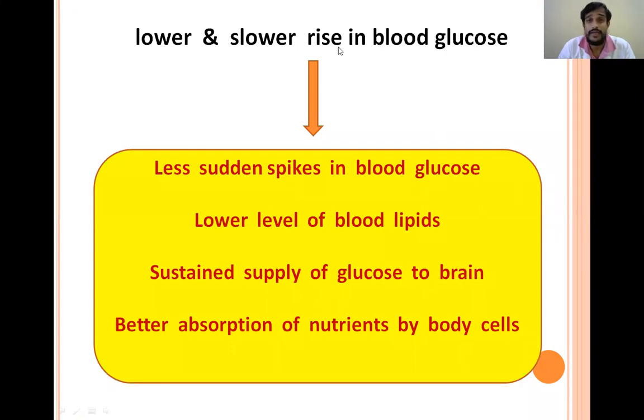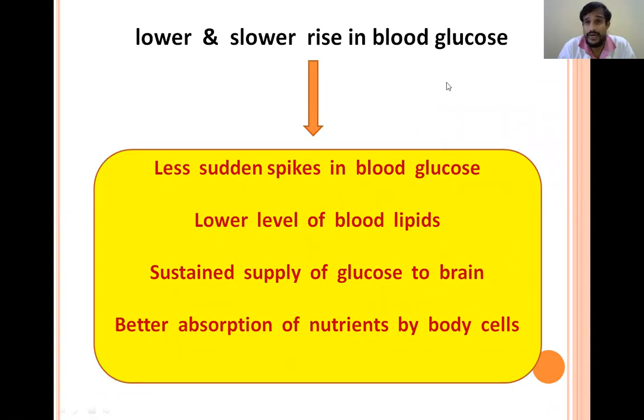This slower rise of blood glucose levels continues for more time, so this will result in a sustained supply of glucose to the brain. And apart from that, there will be better absorption of the other nutrients due to the slower rise of the blood glucose levels.